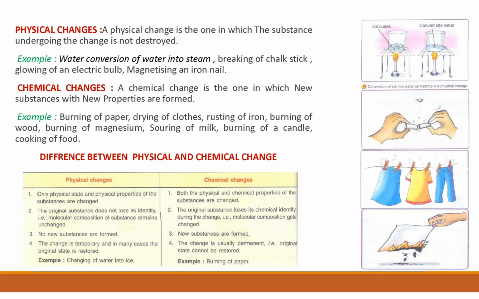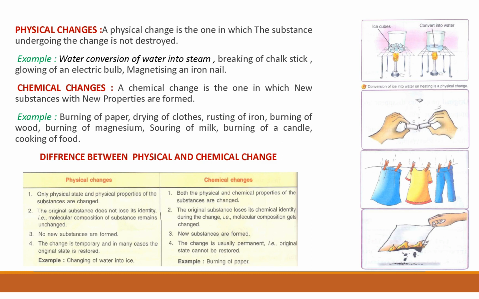Burning of wood, burning of magnesium, souring of milk. If milk sours, we can't bring back the milk again. So it's a chemical change. Burning of a candle, cooking of food. If we cook food, we can't bring back the raw food or raw vegetable again. So these are all chemical changes. So physical changes are reversible, but chemical changes are not reversible.